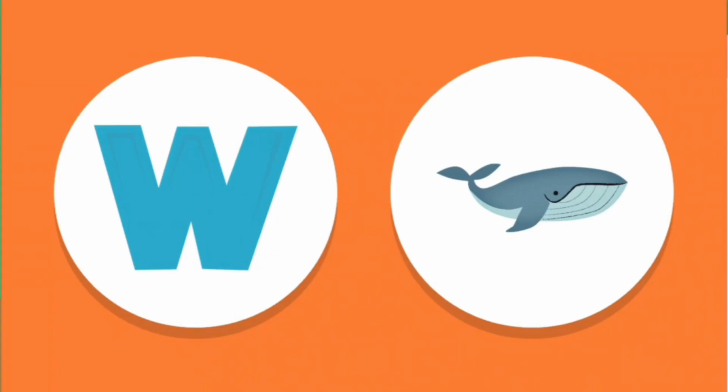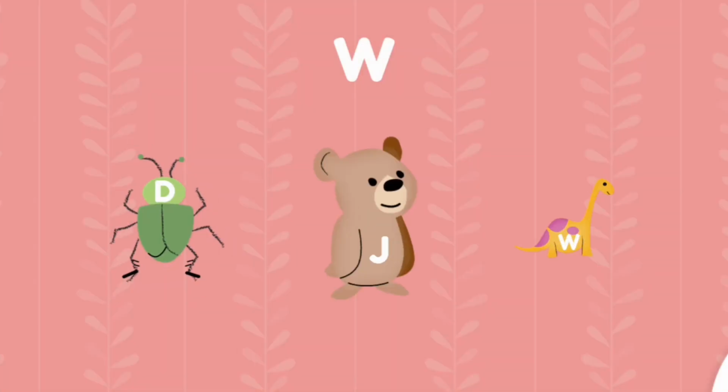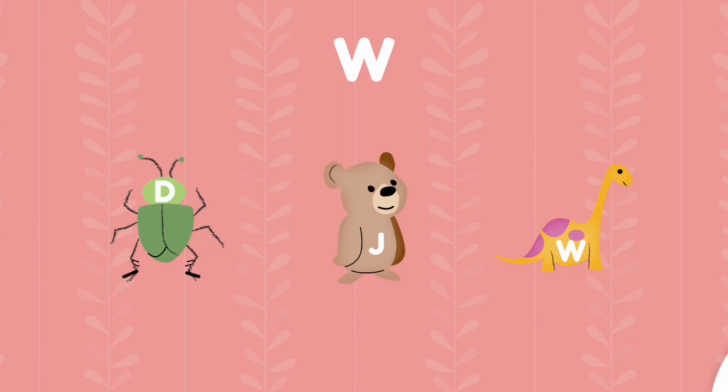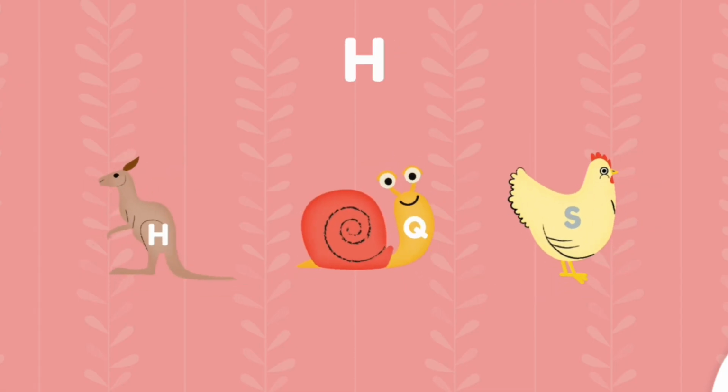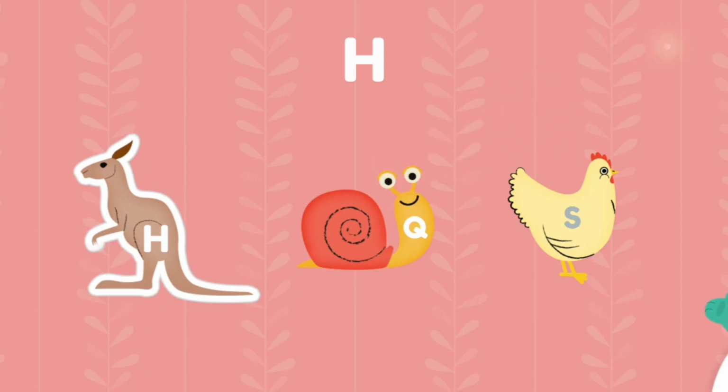This is the uppercase letter W. The letter W makes the W sound, like in the word whale. Which one has the letter W? Tap it. W. Good thinking. Which one has the letter H? Tap it. H. Good work.